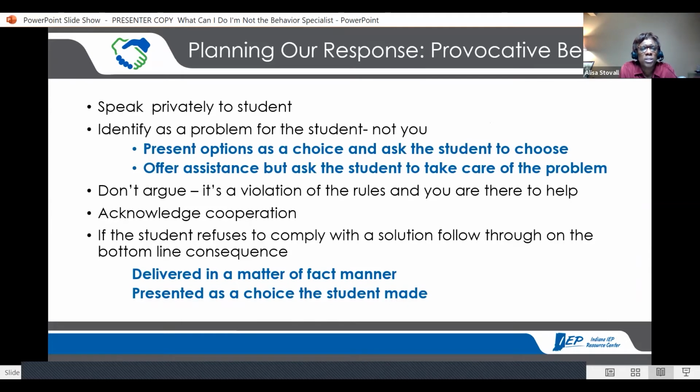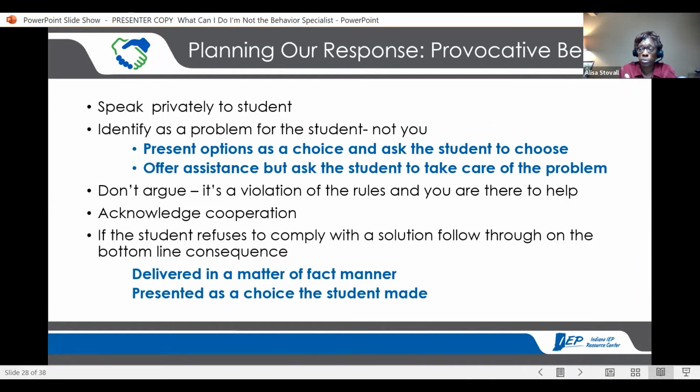Speak privately to students if there's something going on. Okay, I know I would appreciate it if there was an issue and my boss came in and in front of everybody in the teacher's lounge started talking about it. That would be a little awkward, but speak privately to students if you can. Oh, I'm sorry, I didn't even tell you where I was going. I just went in my own head.